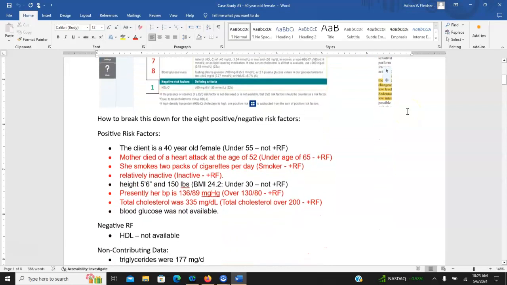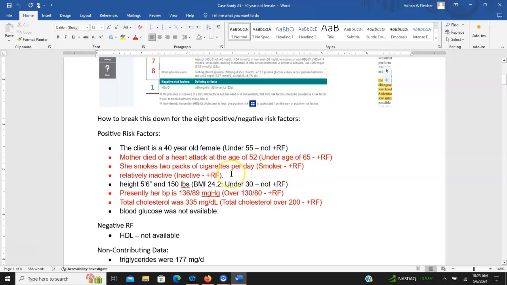She's 40 years old, so she's under 55, so that's not a risk factor. Mother died of a heart attack at 52, which is under the age of 65 for females. That's a positive risk factor. Smokes 2 packs a day. That's a risk factor.